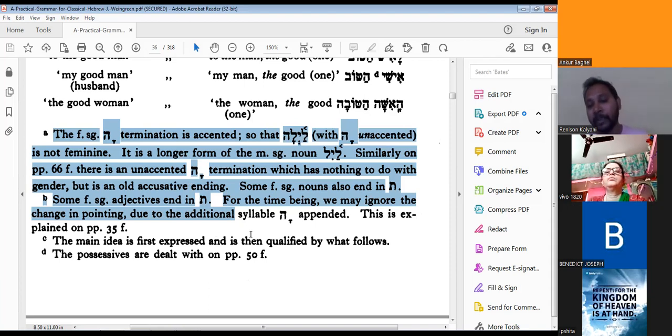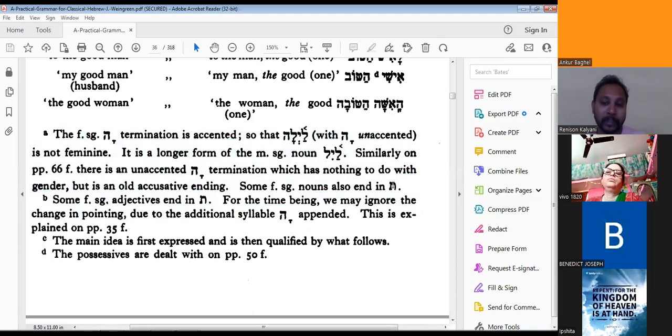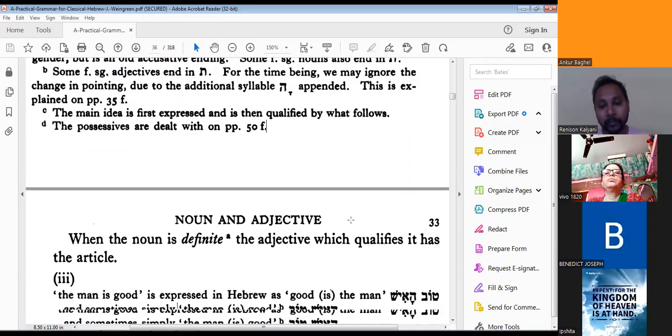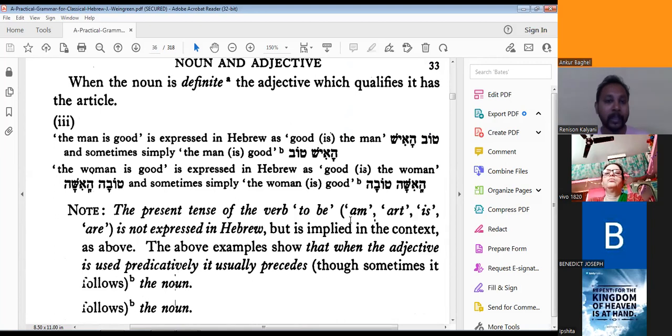Some feminine singular nouns also end in ta. Okay, this we will learn later. Some nouns also end in tau. So this change in pointing is due to the additional syllable ha appended. This is the explanation in page number 35. So we are seeing only this one here now.